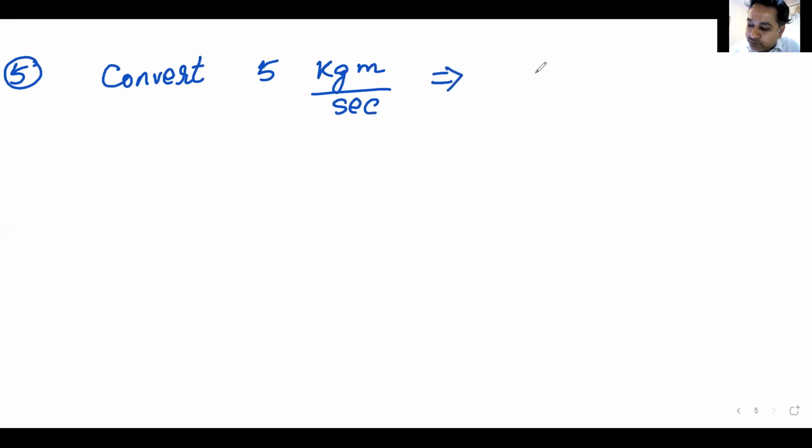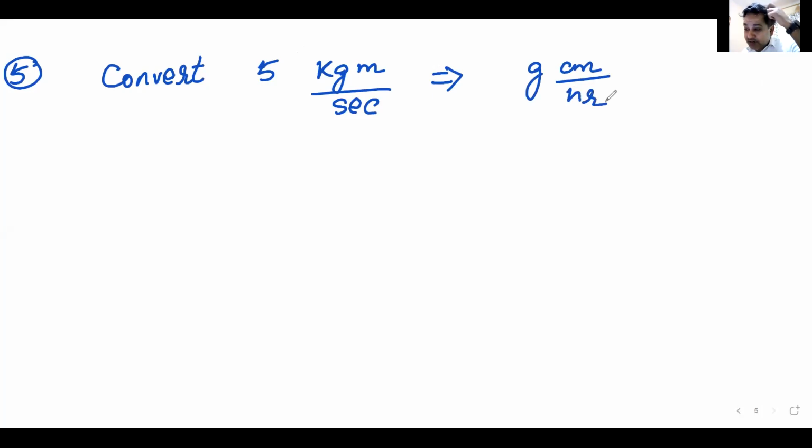Convert, and let's see who does it first. Convert 5 kg meter per second. We have to convert it into gram centimeter per hour.